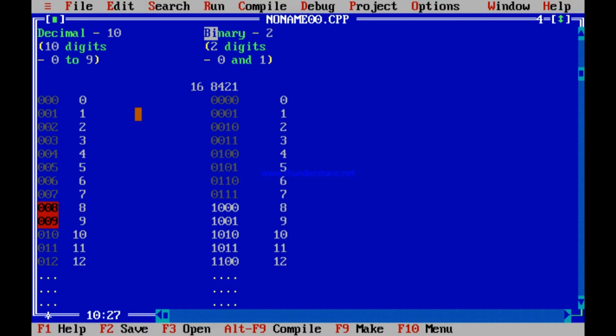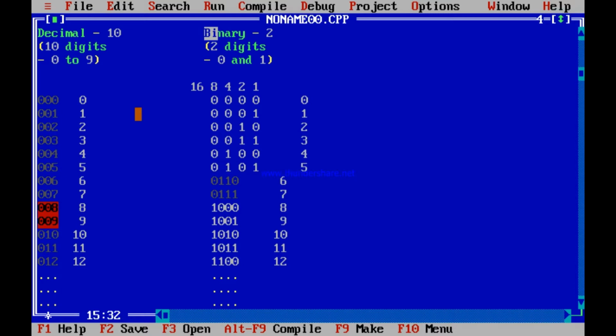So let me put a bit of gap between this so that you understand the numbers easily. See, 8, 4, 2, 1. Similarly, this is 8, 4, 2, 1. I will just put a bit of gap and then I will explain. Let me do that very quickly.